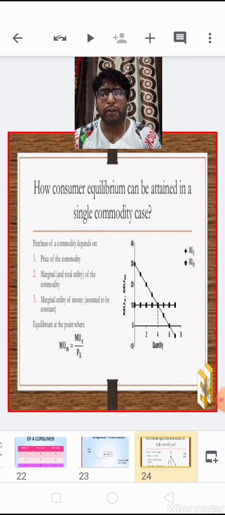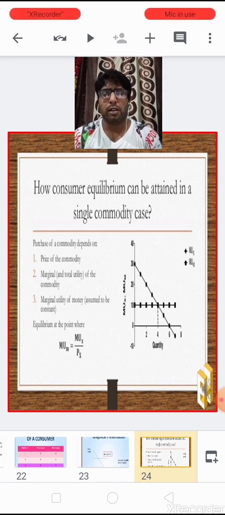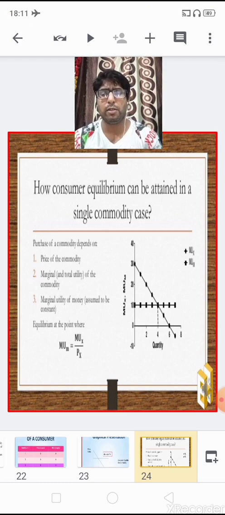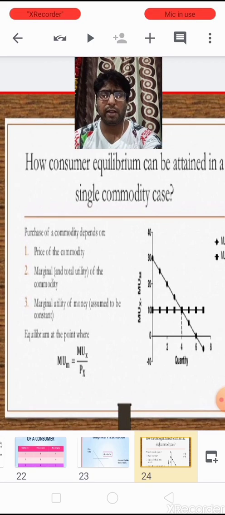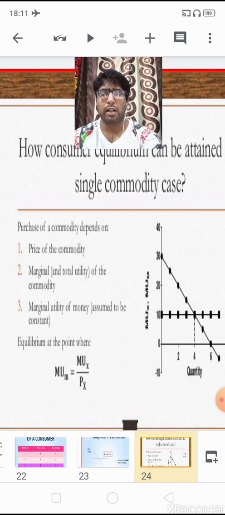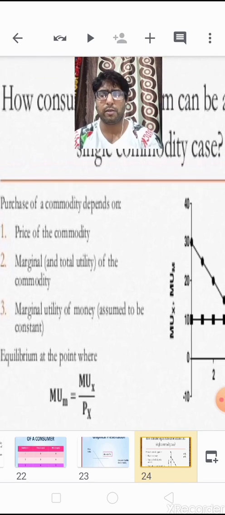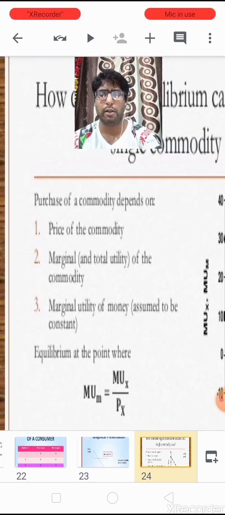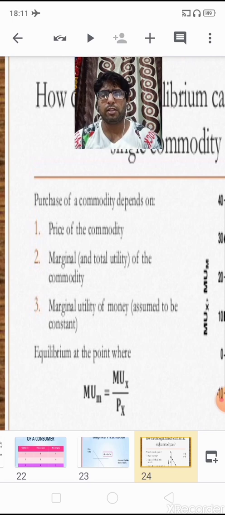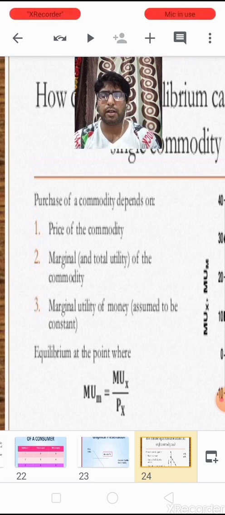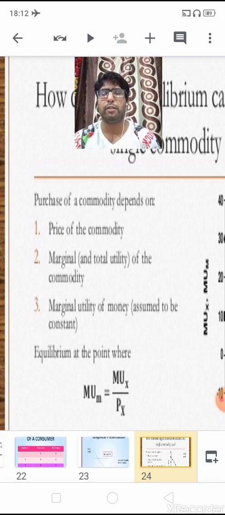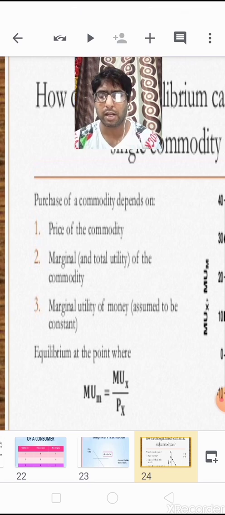So what we understand here, children, is how the consumer's equilibrium can be attained in a single commodity case. As we have already understood this concept, now again we are going to see some of the important points. A consumer with the consumption of a single commodity can attain an equilibrium position when the following conditions are satisfied.